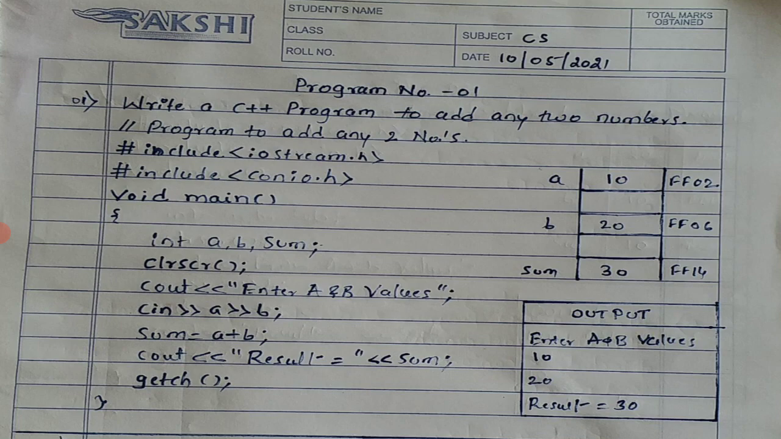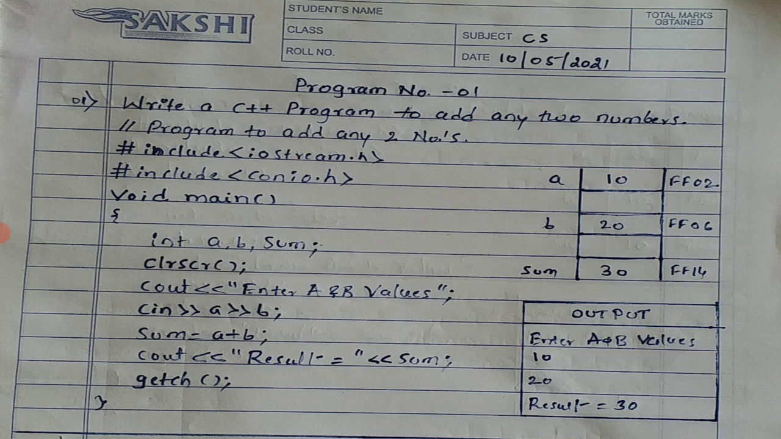Our algorithm is step 1 start, step 2 input A and B, step 3 sum equal to A plus B, step 4 print the result, and step 5 stop. We have seen this algorithm and its flowchart, and now we'll start how to convert this algorithm into a C++ program.